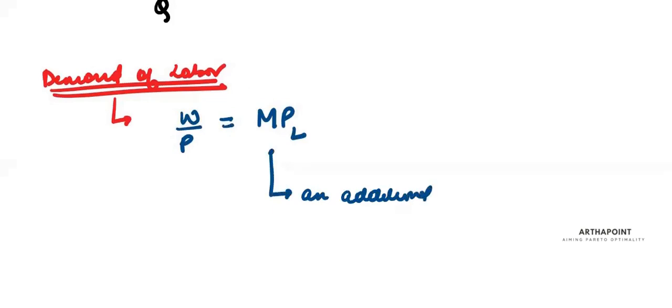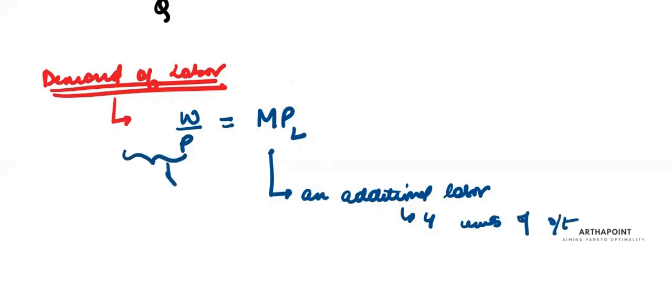The real wage that I'm going to give should be equal to the marginal product of labor. What does this mean? If an additional labor produces 4 units of output, then the wage in terms of output should also be 4 units.